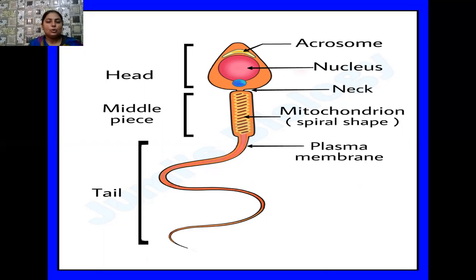It is the energy source for the movement of the tail inside the female genital tract, and the whole body of the sperm is covered by plasma membrane. So these mitochondria provide the necessary amount of energy required for motility inside the female genital tract.